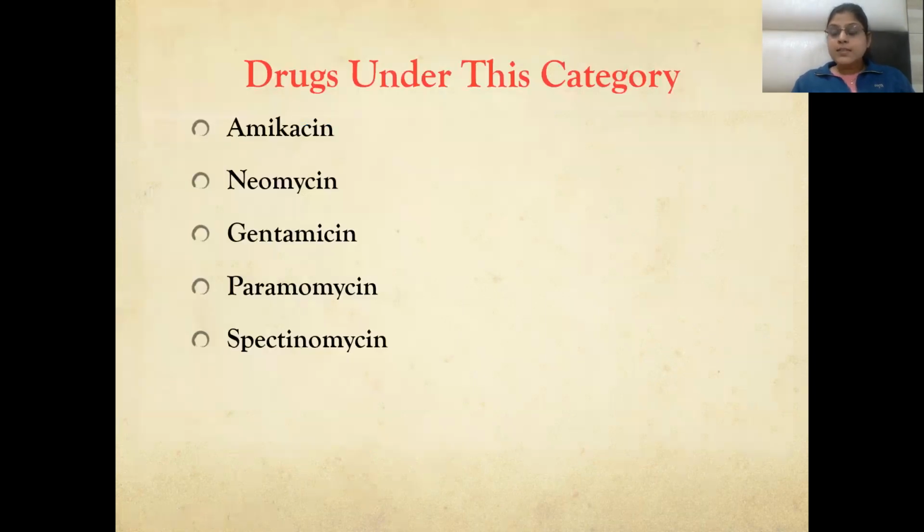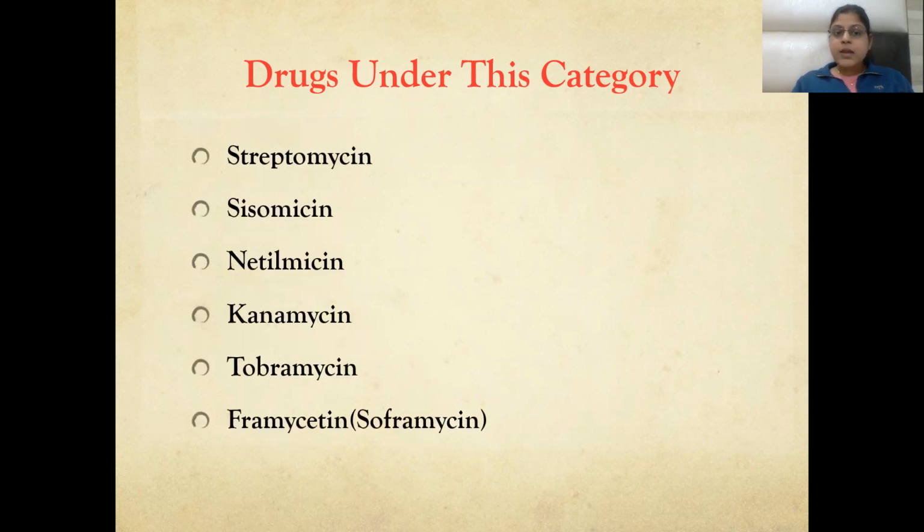Now I'm starting with aminoglycosides, which are another protein synthesis inhibitors. Drugs under this category are the mycin group of drugs, like amikacin, neomycin, gentamicin, tobramycin, spectinomycin, streptomycin, sisomicin, netilmicin, kanamycin, framycetin, or soframycin. These are the drugs in this category of aminoglycosides.